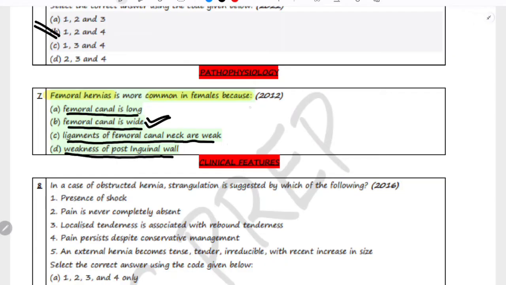In females, the wider pelvic structure creates a larger and wider femoral canal, making femoral hernias more common. The length of the femoral canal is not a significant factor, and there is no evidence that ligaments of the femoral canal are weak in females, and weakness of the posterior inguinal wall will lead to inguinal hernias and not femoral hernia. Therefore, the correct option is femoral canal is wide in females.